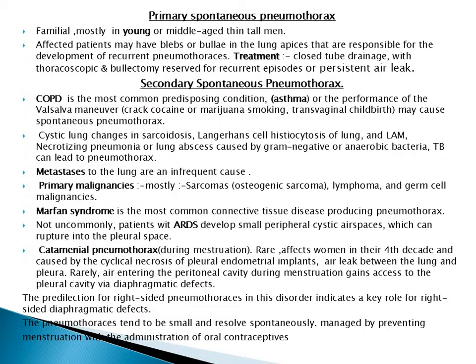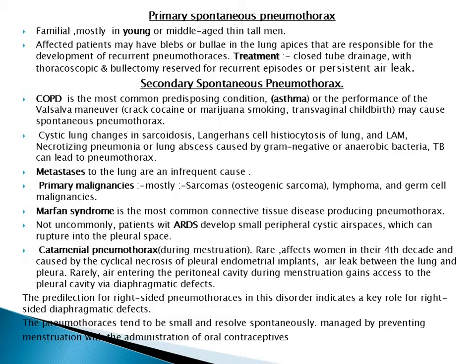The most common cause is chronic obstructive pulmonary disease, then asthma. The performance of a Valsalva maneuver, crack cocaine or marijuana smoking, and transvaginal childbirth may cause spontaneous pneumothorax. Also cystic lung changes in sarcoidosis, Langerhans cell histiocytosis, and lymphangioleiomyomatosis, necrotizing pneumonia or lung abscess, especially lung abscess caused by gram-negative or anaerobic bacteria. Tuberculosis also can lead to pneumothorax.